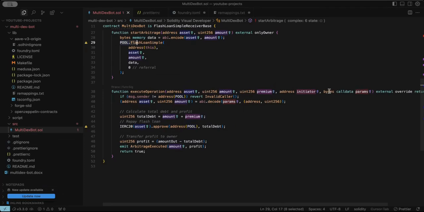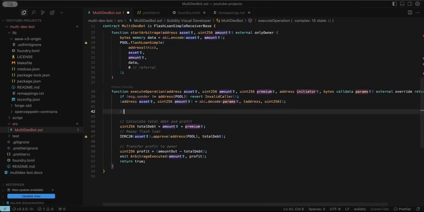Then this bytes data is returned to us as params, and we can now decode. After we decode, we can now perform any arbitrage swaps here.